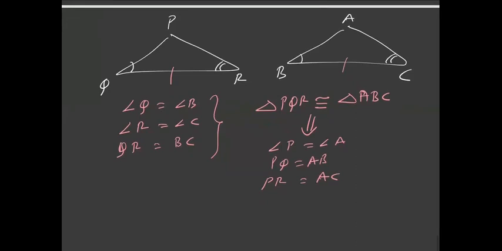Okay, so there is one more congruency criterion, which is the RHS, or the right angle, hypotenuse and side.